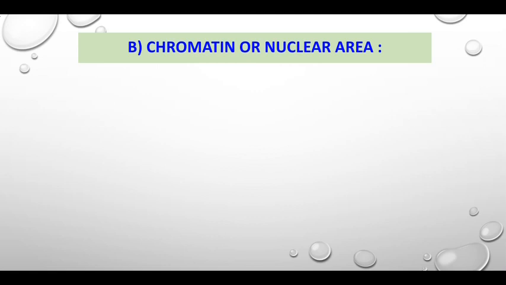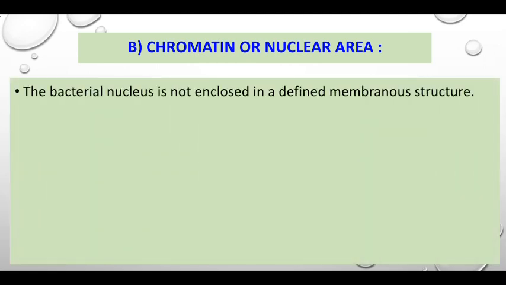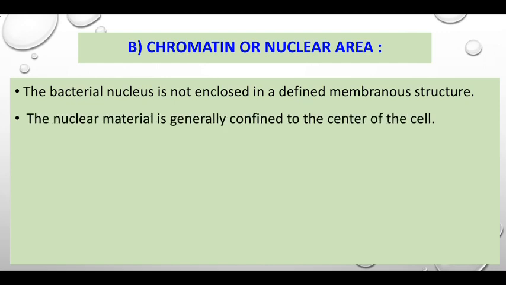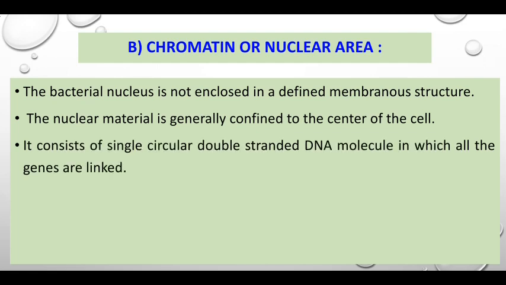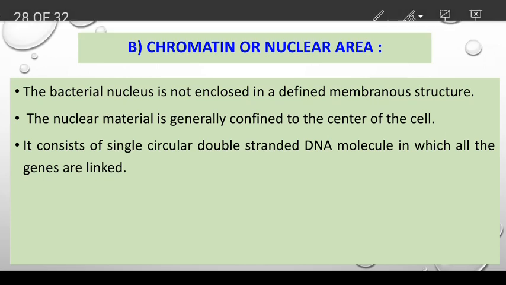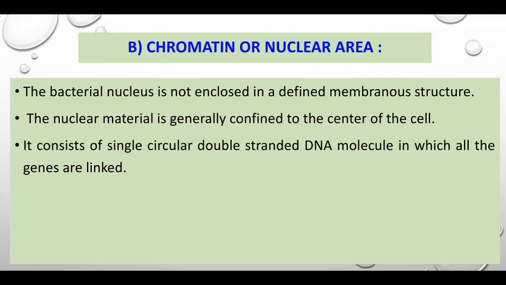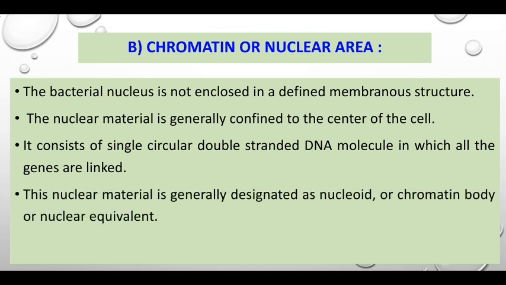Then chromatin or nuclear area. The bacterial nucleus is not enclosed in a definite membranous structure. The nuclear material is generally confined to the center of the bacterial cell. It consists of a single circular double-stranded DNA molecule in which all the genes are linked. This nuclear material is generally designated as nucleoid or chromatin body or nuclear area or equivalent to the nuclear area.